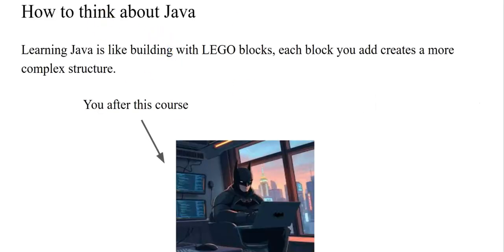So, how to think about Java? Well, learning Java is like building a bunch of Lego blocks, and I'm sure you did this in your childhood. And when you add each block to any contraption or structure that you're making, that structure becomes more complex. And this might scare you, but I promise you, Java is not as complex as you think.